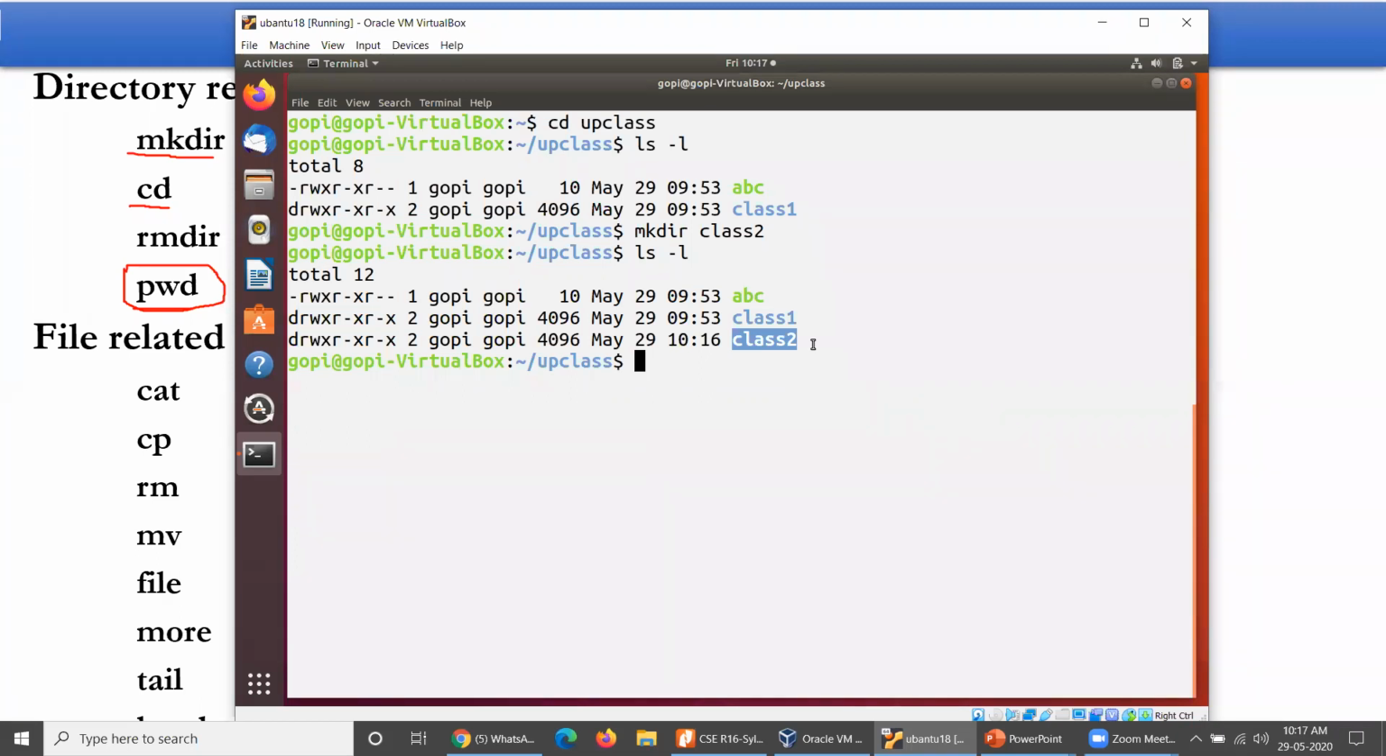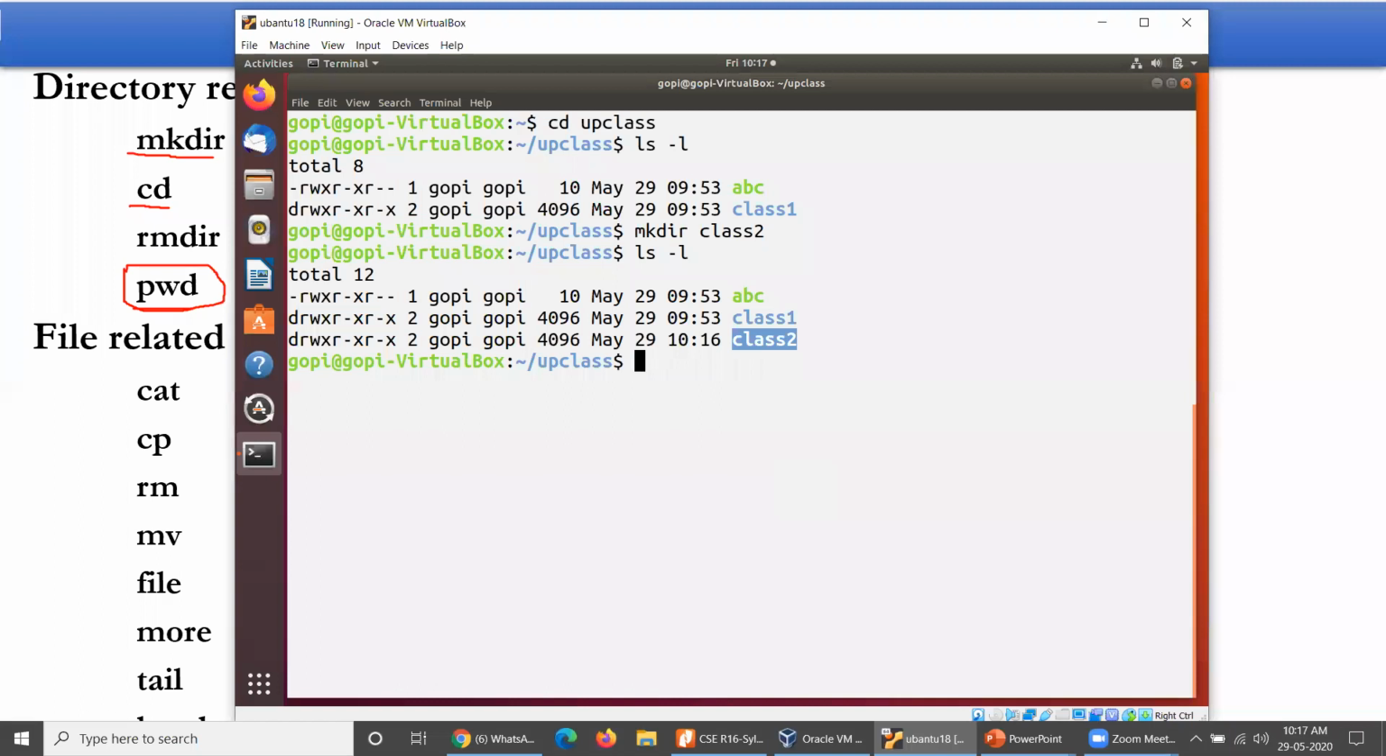For removing the directory, what exactly you are supposed to use is rmdir. rm dir, remove directory, followed by the directory name. What you need to remember is that whenever rmdir is used, you need to ensure that whatever directory you are expected to remove must be empty. Number one, the directory you are expected to delete must be empty. How could you look forward to check that it is empty?